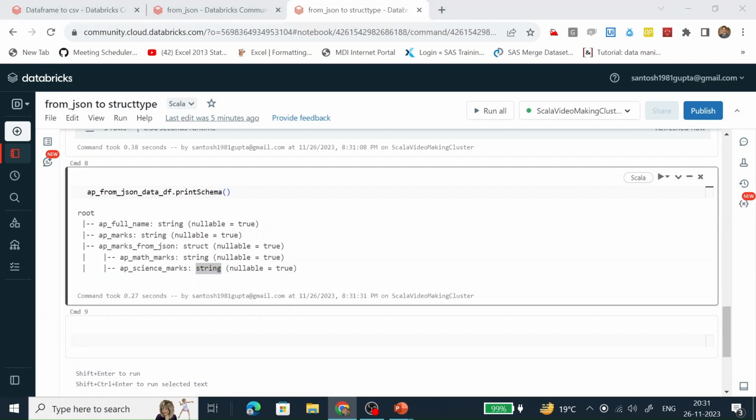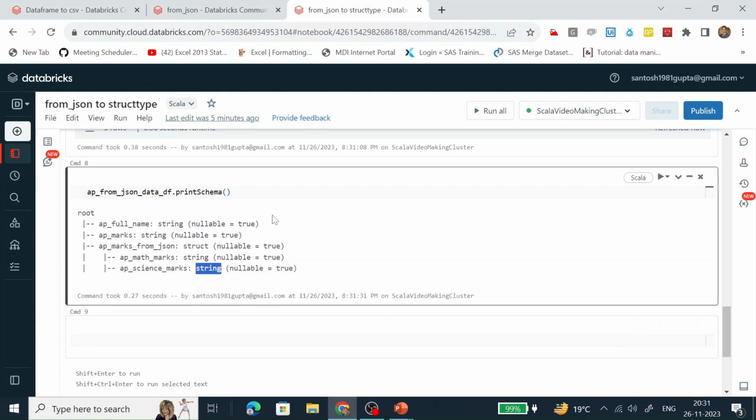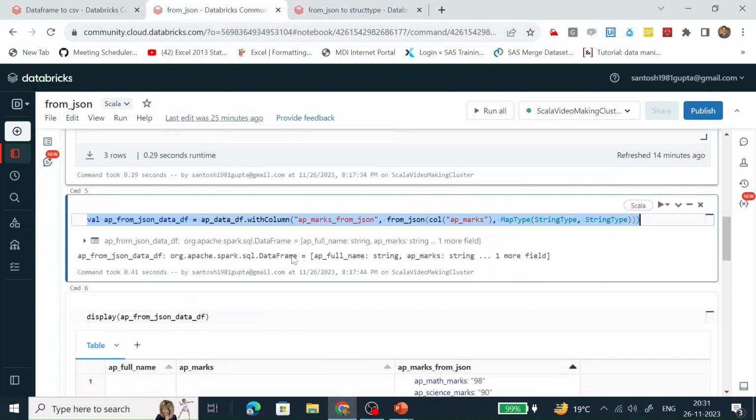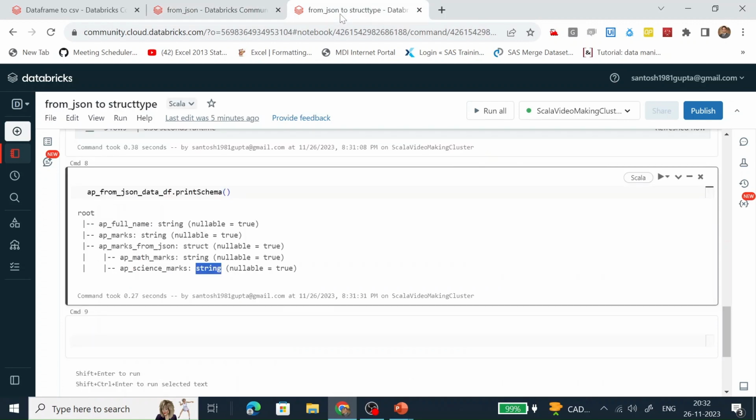Let's go to the PPT. Now we have seen that. Now let's fetch the data from a struct type column. We have done it in the previous video. Let's copy the code. We will modify something. Okay, let's type the code.